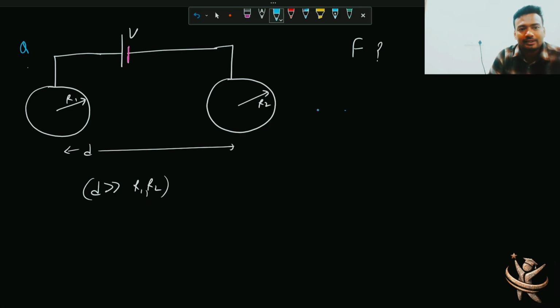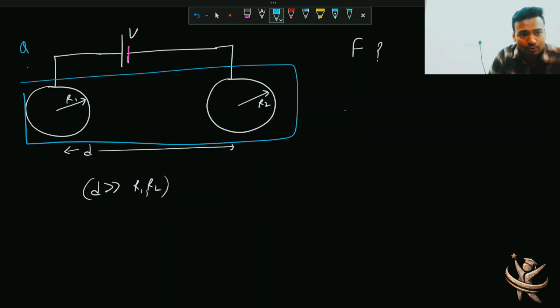Definitely, see this battery, what is the work of battery here? It will take charge from one sphere and give it to the other one. Basically this complete arrangement of two conducting spheres is actually a single capacitor. So I'll call it C system. Within this system, this battery is not giving charge from outside, it is simply carrying charge from here and giving it to this. So अगर बेटा इसको Q मिला तो it will be negative Q.